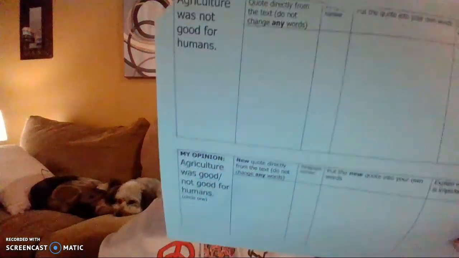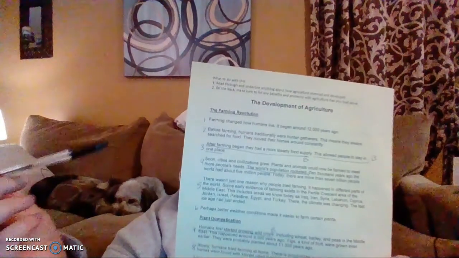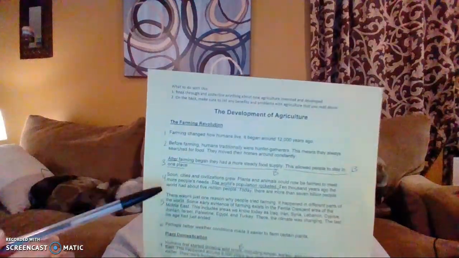Now, on the back of our paper, mine are stapled together, but yours are front and back. On the back of your paper, we're going to talk about why agriculture was not good for humans. Same thing. We are going to take a piece of textual evidence directly from the text. Now, some of the biggest ones, the first one is in paragraph 4, talking about how because people were able to stay in one place, population skyrocketed. And last week we talked about why that was a problem.